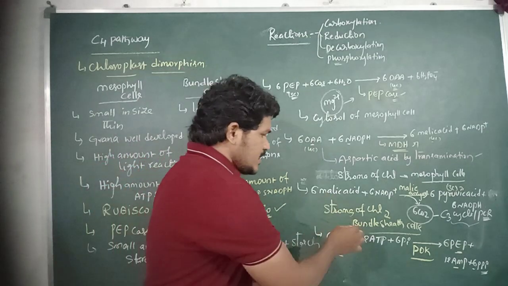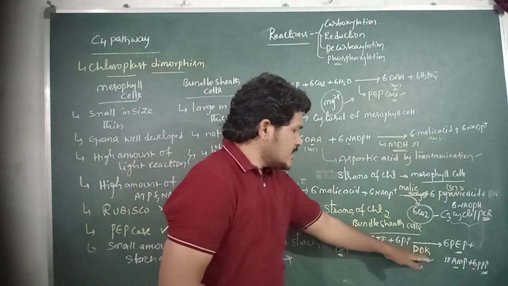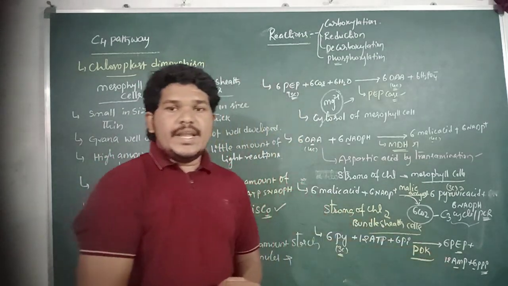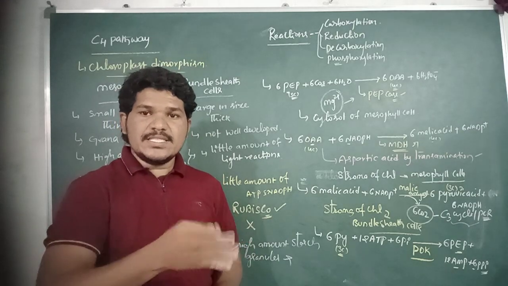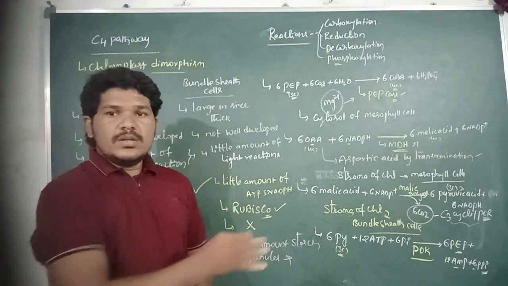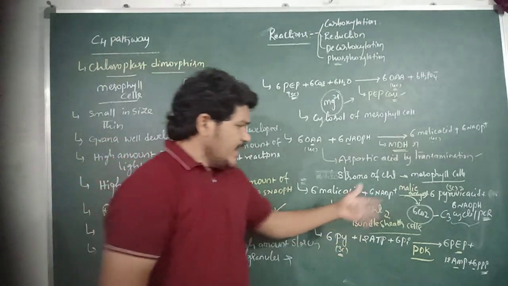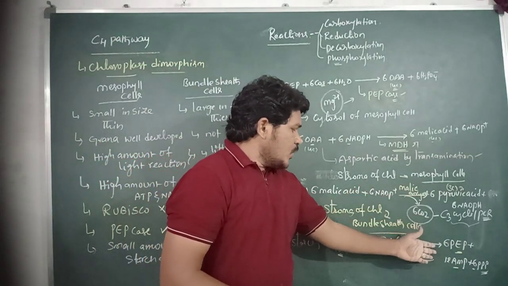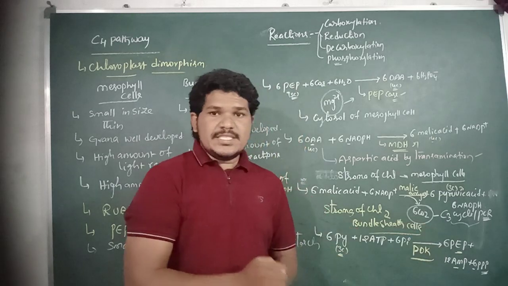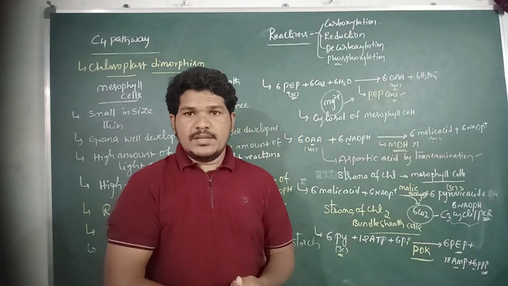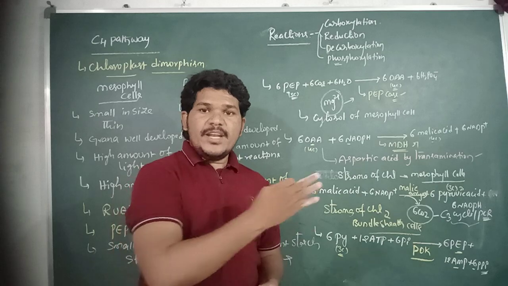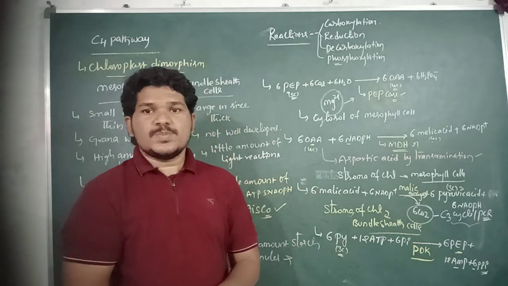This reaction is catalyzed by the enzyme pyruvate phosphodikinase, which is highly sensitive to low temperature. So when pyruvate phosphodikinase is sensitive to low temperature, C4 plants can exhibit poor photosynthesis.